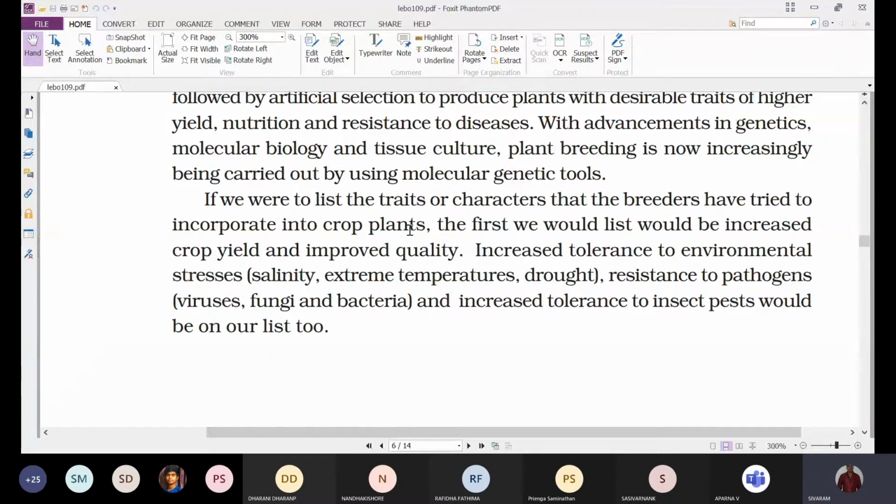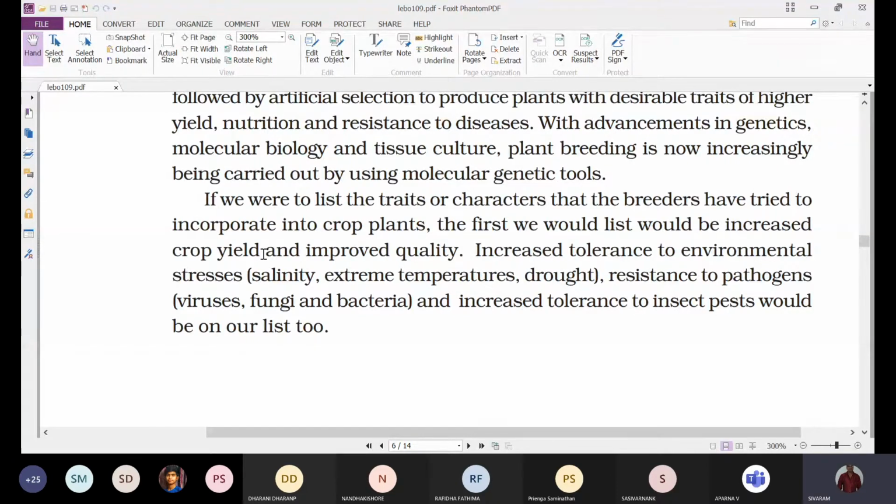The first on the list would be increased crop yield. The first and foremost preference they give, the character they look for, is improved crop yield, and improved quality.